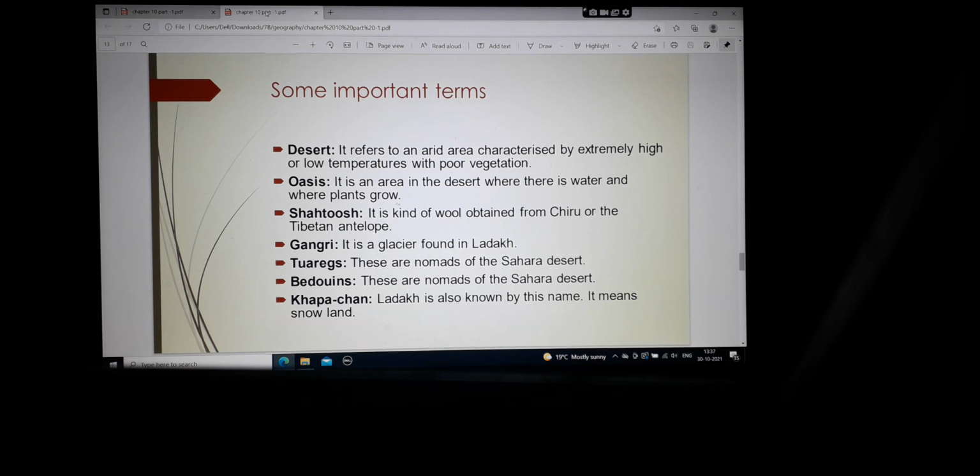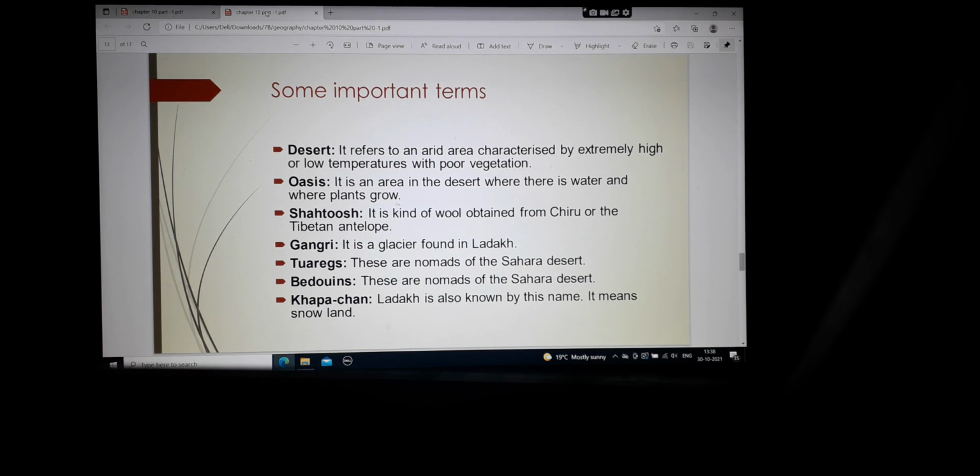Gangri. It is a glacier found in Ladakh. So there's a glacier named Gangri, and this is found in the Ladakh region. Tuaregs. These are nomads of the Sahara. So there is a nomadic tribe in the Sahara Desert, and one of the tribes is the Tuaregs.